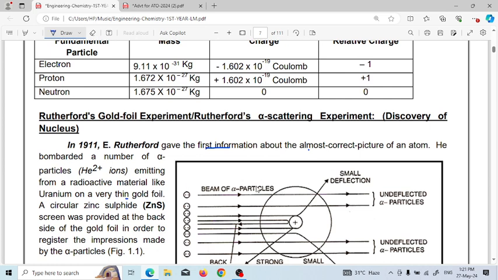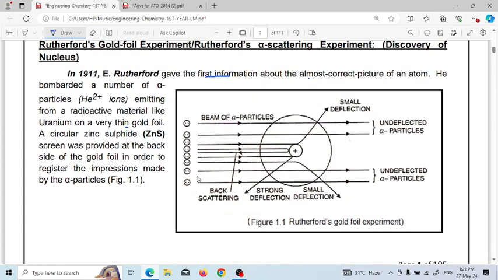So the alpha particles are bombarded on the thin gold foil, and a circular zinc sulfide screen is provided at the back side of this gold foil, in order to register the impression made by the alpha particles. See the figure. This is the figure.